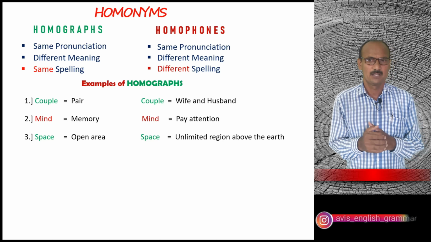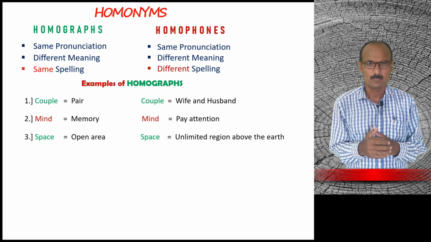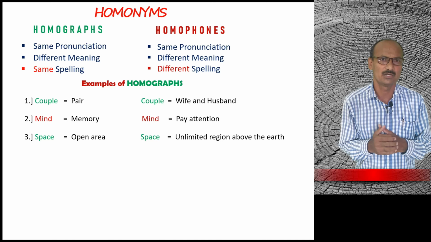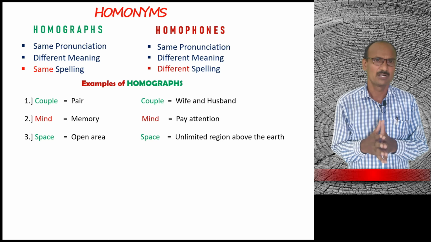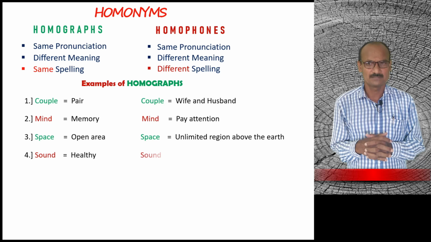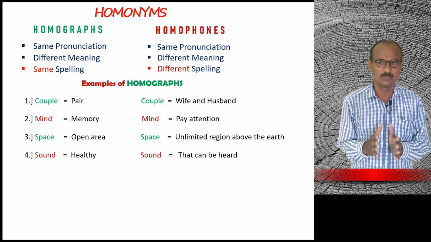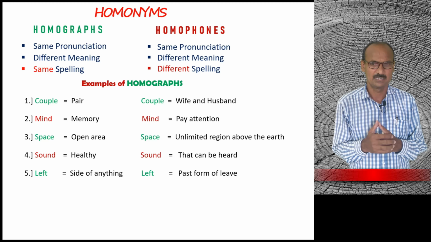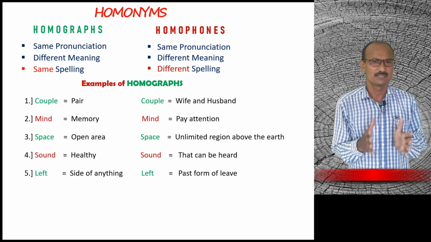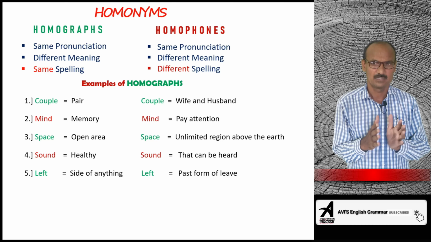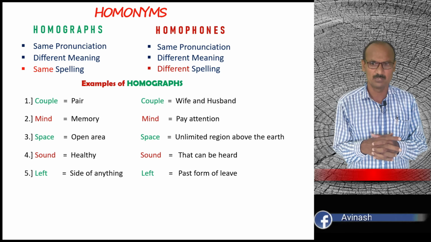See the third word. Space. Space means open area and space means unlimited region above the earth. The word has 2 different meanings. Number 4, sound. Sound means healthy and sound means that can be heard. Number 5, left. Left means side of anything. Left and right, we know left and right. Left means the side of anything and left means the past form of the verb leave. Left is the second form of the verb leave.